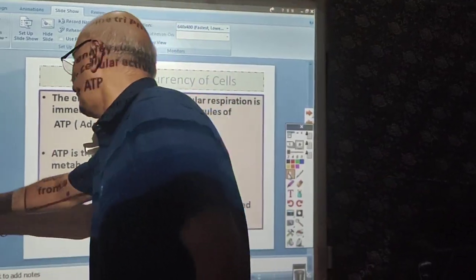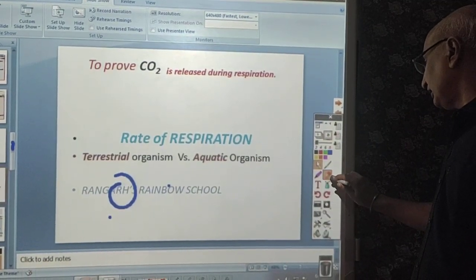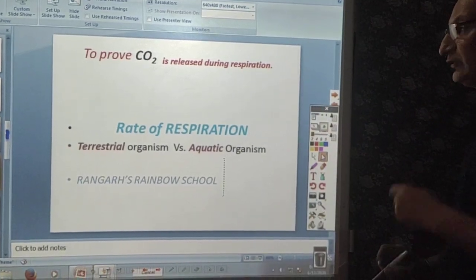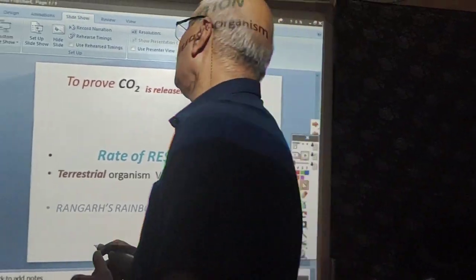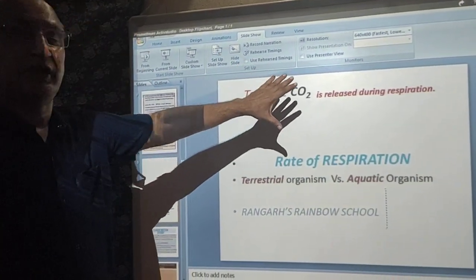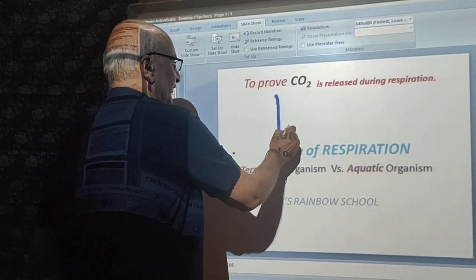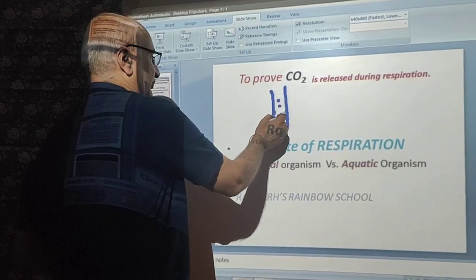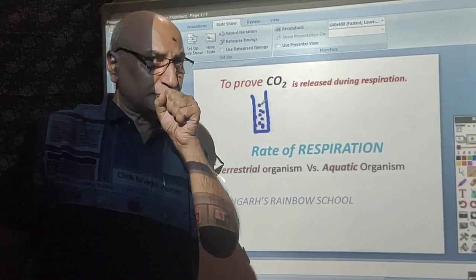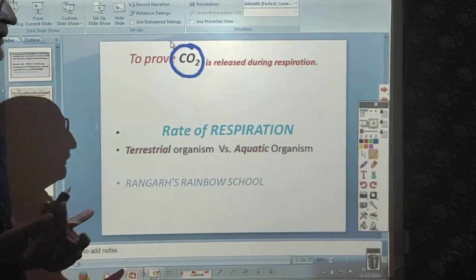Okay? Now, dear students, one thing is there: how can we say that carbon dioxide is released during the process of respiration? Very simply, we can prove that carbon dioxide is released. Dear students, what can we do? Simply take one test tube and put some fresh lime water in it, and take a straw to prove that carbon dioxide is liberated. We can do a very simple experiment.